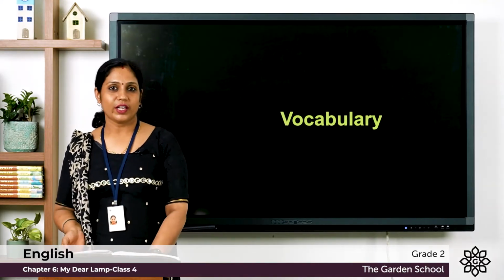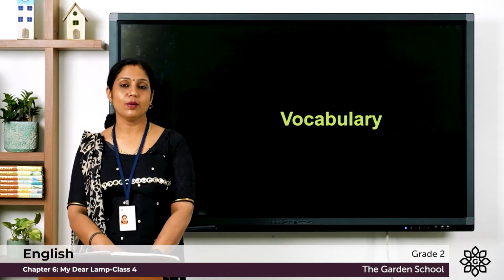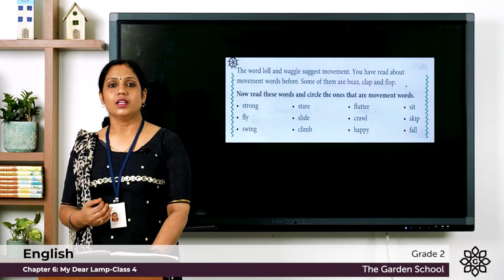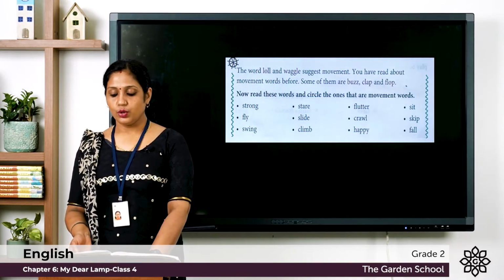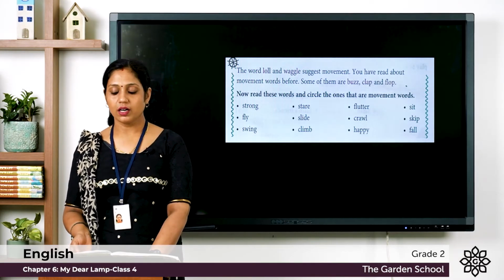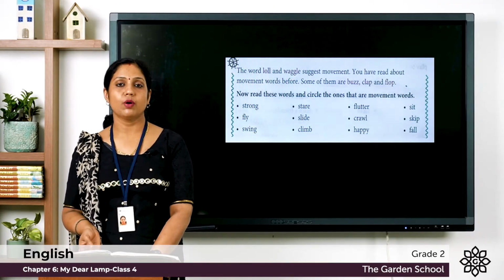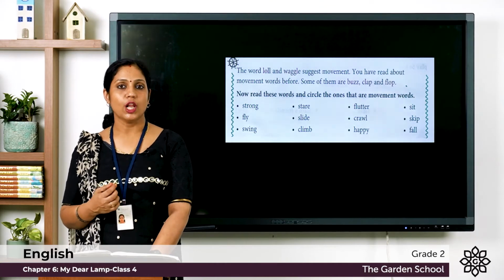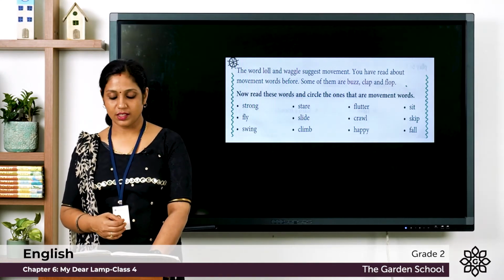Now let's move on to vocabulary, page number 89. These are movement words and let's see what it is. The words loll and waggle suggest movement. You have read about movement words before. Some of them are buzz, clap and flop. So here it is about movement words, and in this poem we came across the words loll, waggle, etc. Let's see some other words.